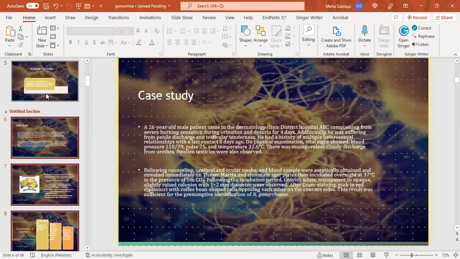Following counseling, urethral and ocular swabs and a blood sample were aseptically obtained and streaked immediately on Hematin chocolate agar plates and incubated overnight. Following the incubation period, grayish-white, transparent to opaque, slightly raised colonies with 1 to 2 micrometer diameter were observed. After Gram staining, pink to red diplococci with coffee bean-shaped cells opposing each other on the concave sides were seen. This result was sufficient for the presumptive identification of Neisseria gonorrhoeae.